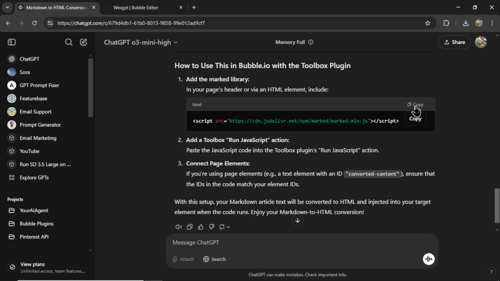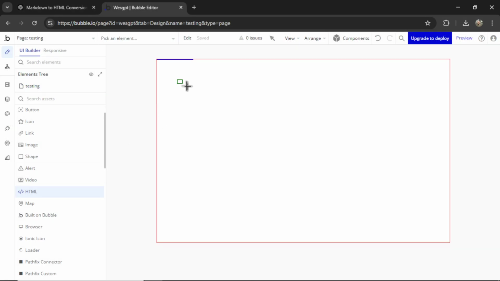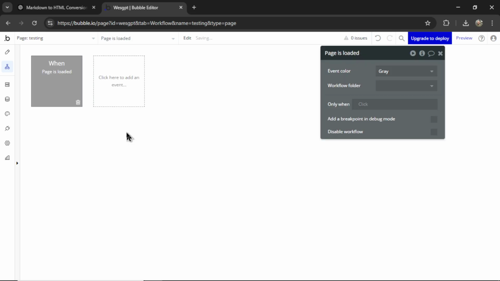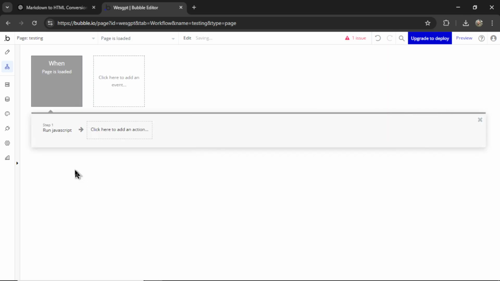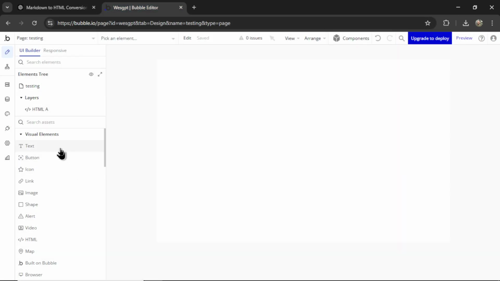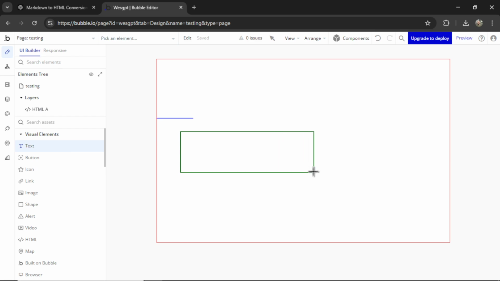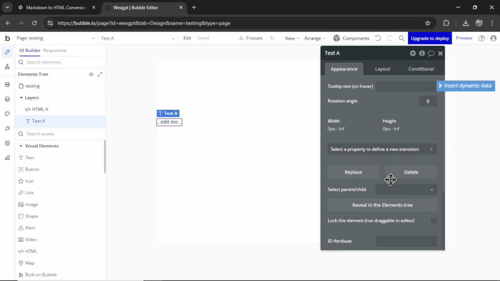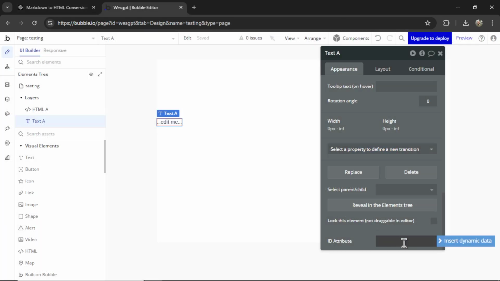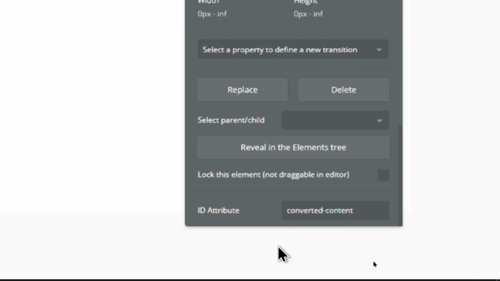I'm going to copy this code. Let's throw an HTML element on the page. We're going to paste in this code. Now in the workflows, when the page is loaded, we're going to run a JavaScript action, and that's going to be this code right here. Now we're going to put a text element on the page, and scrolling down here, we're going to add this ID, converted content. Let's add that as an ID attribute. There we go. I've added it to the text element.